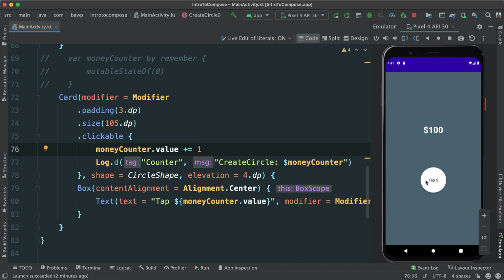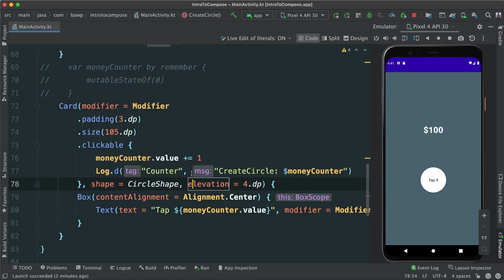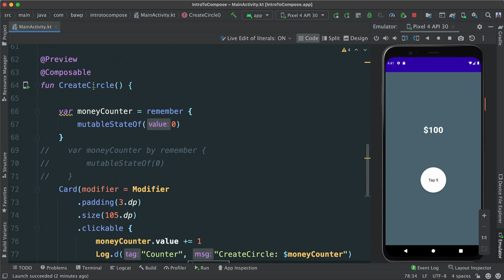Now although everything works fine, we can tap and you can see the numbers going up. That's fine, but the whole idea really is to make sure that we update this 100 here, right? We have a counter here, or text in this case, that must update as we tap. And if you see, all this clicking is happening inside of the create circle composable.